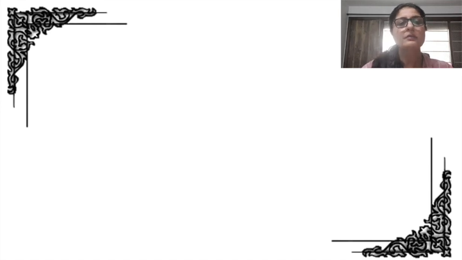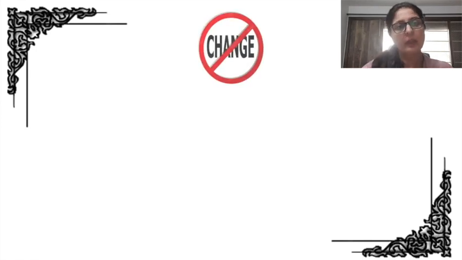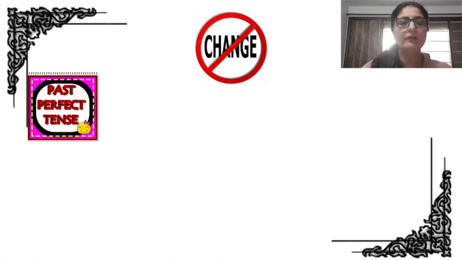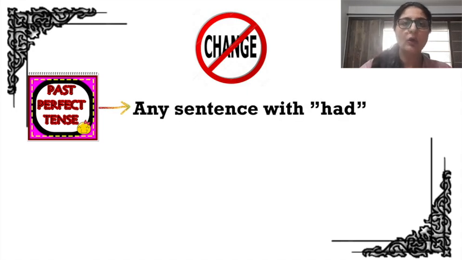Moving on, there are certain things that you need to remember, things which do not change from direct to reported speech. So first of all, the past perfect tense does not change. What is past perfect tense? It is any sentence with had in it. He had gone, I had gone, they had gone. Had gone remains had gone when we change from direct to reported speech.